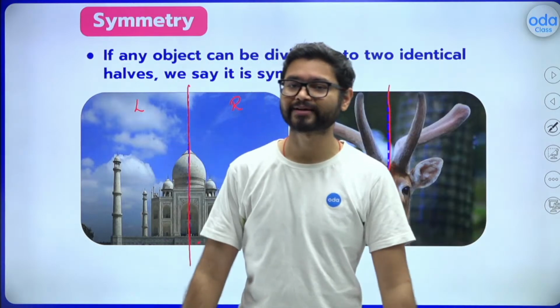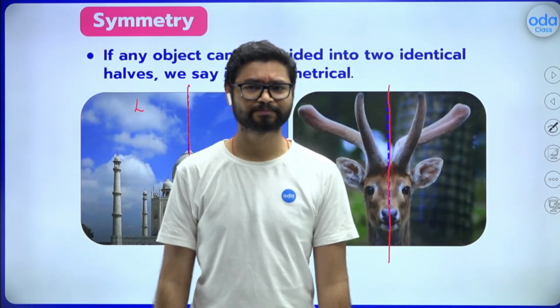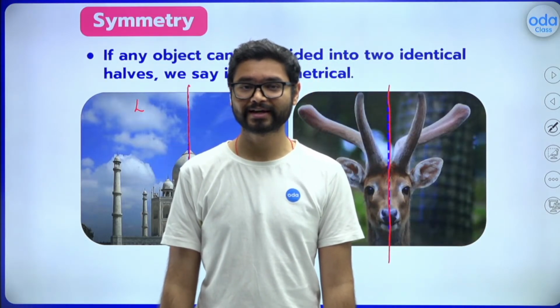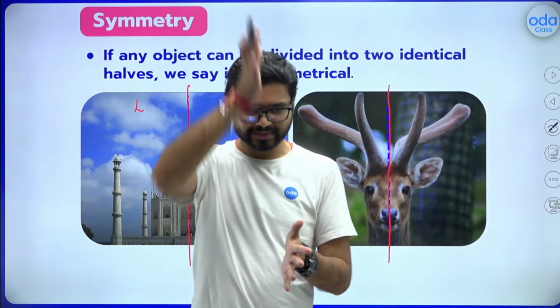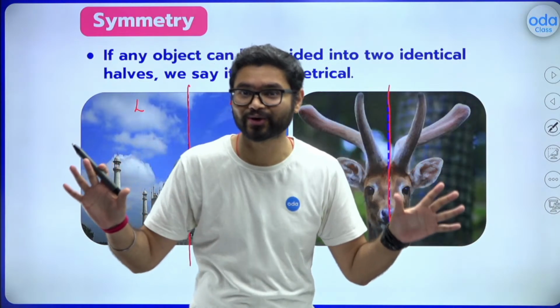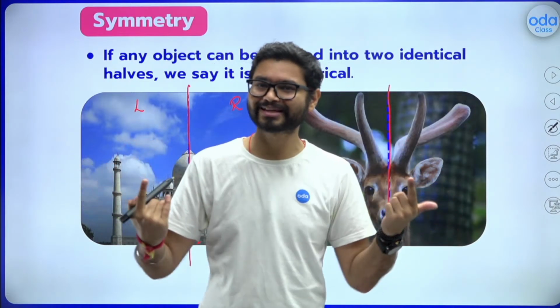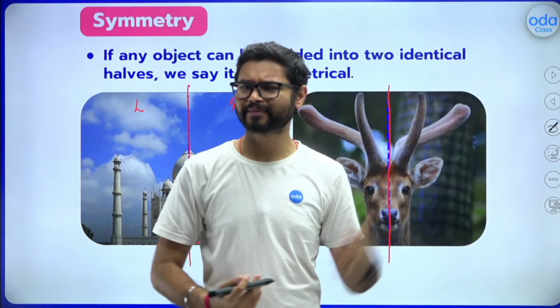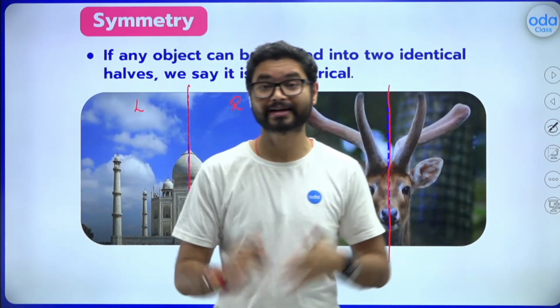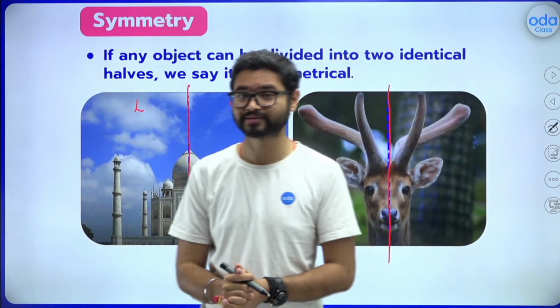Now, let me give you one live example. I am standing right in front of you. What do you think about me? Am I symmetrical? Just imagine, if you cut me halfway through like this, do you think my left and right parts are symmetrical? They are identical, they are mirror images.